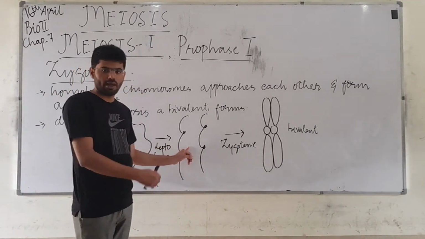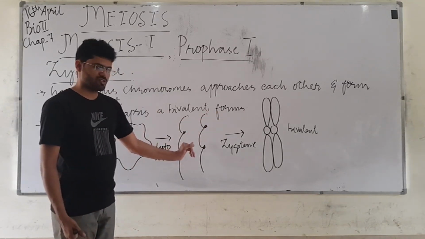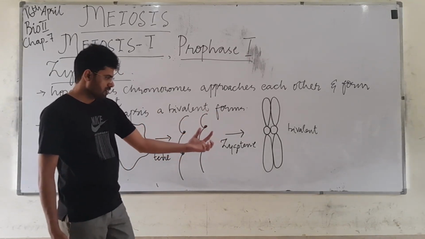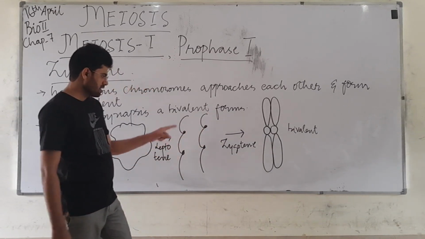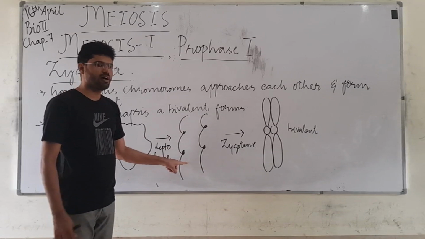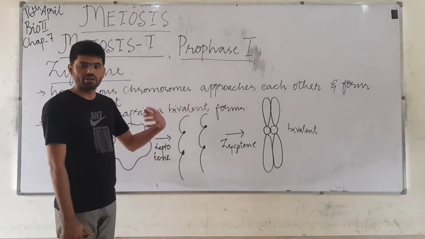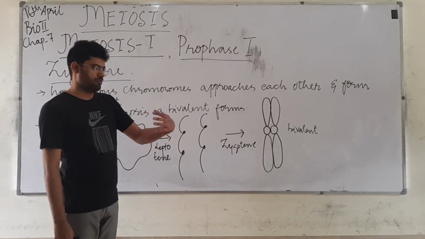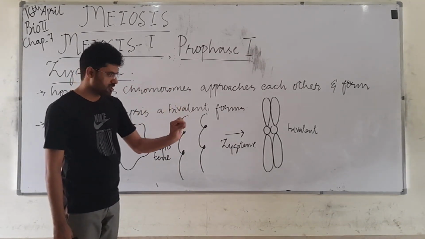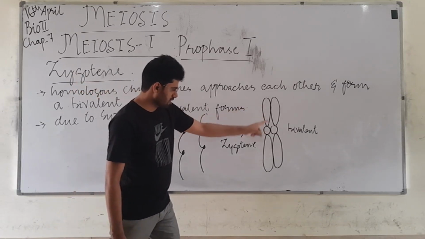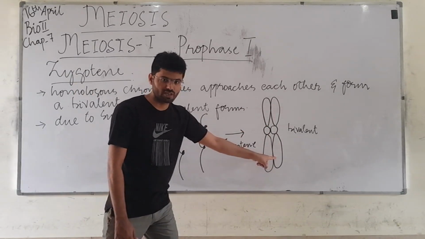As I said previously, this chromonema will be converted into a new, well-matured structure called a chromatid. So this is called a chromatid, and this is called a chromatid.